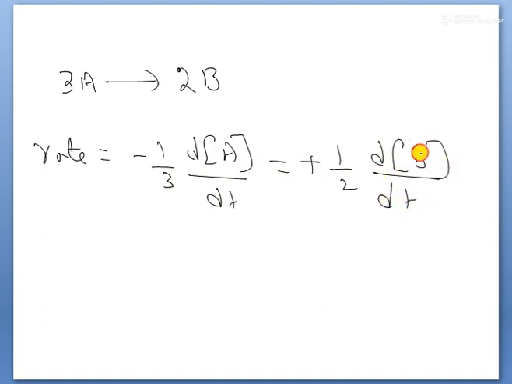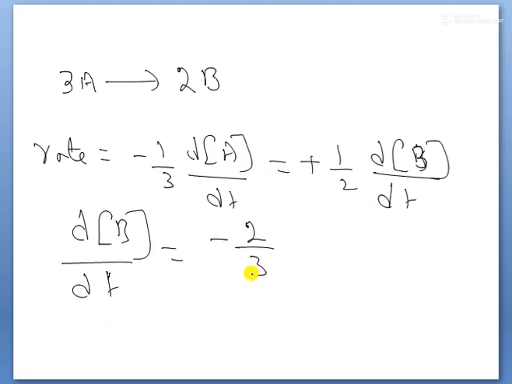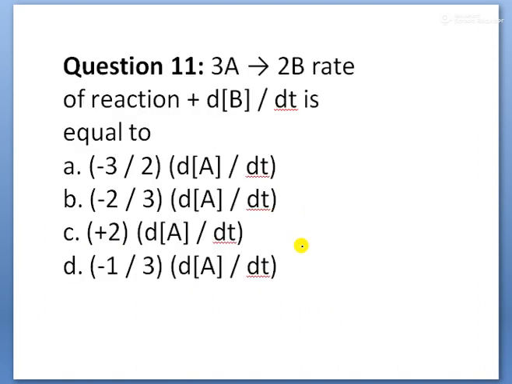So why? Because with respect to reactants, what happened? The concentrations decrease. That's why we use a negative sign. With respect to products, the concentrations increase. So that is why it uses a plus sign. But rate should always be positive. But you're asking here dB by dt. With respect to dB by dt, what happened, children? This term comes here: minus 2 by 3 dA by dt. dB by dt is equal to minus 2 by 3 dA by dt, children. So now, children, observe which is correct here? Minus 2 by 3 dA by dt is correct.